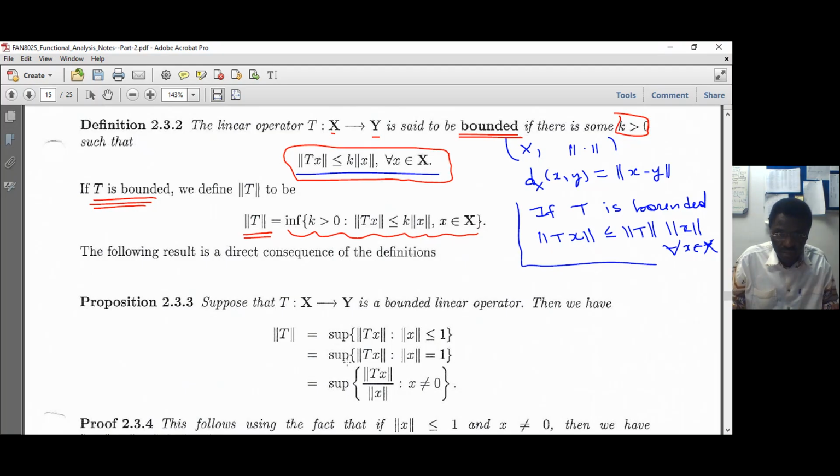So you see that we have 1, 2, 3 plus the definition, four equivalent definitions that we can use for the norm of a bounded linear operator. If the operator is not bounded, you cannot do this. It has to be bounded for this infimum to exist, and therefore we have this proposition.